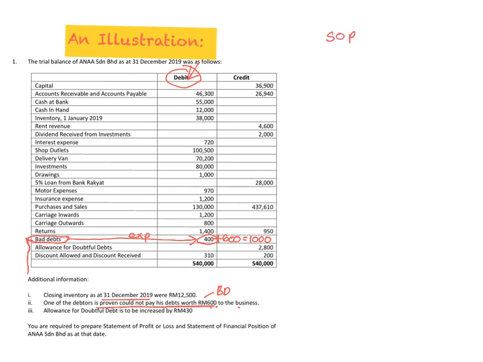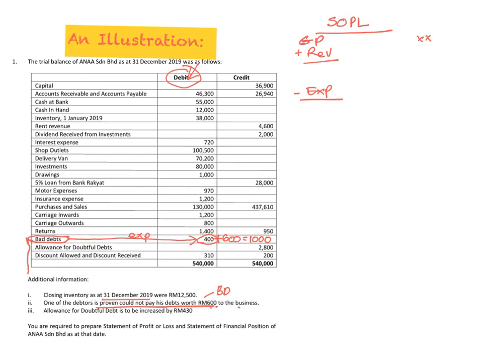statement of profit or loss. So this is the statement of profit or loss. We will see how we are going to write it in our statement of profit or loss. We look here, we have the gross profit. We don't want to look at this. And then here we have plus revenue, and then here we have minus expenses. So this is the extract of your statement of profit or loss.